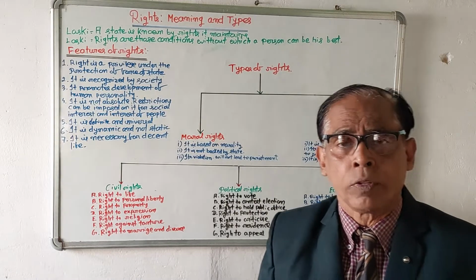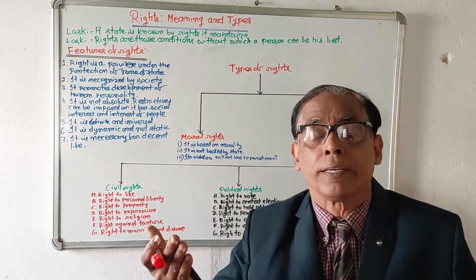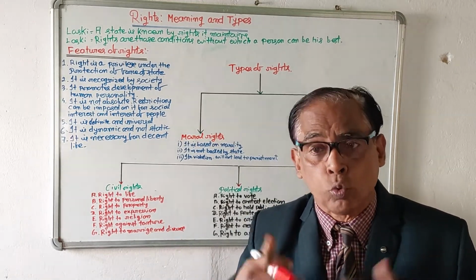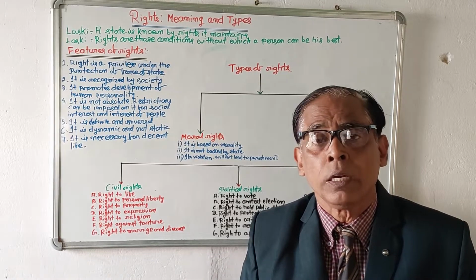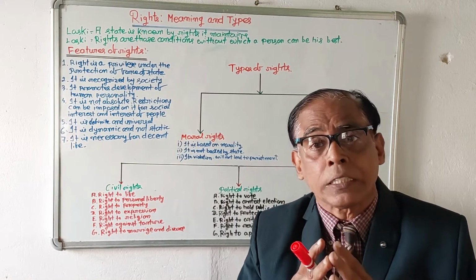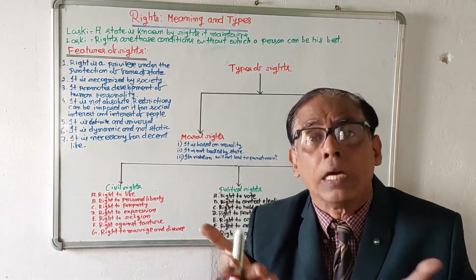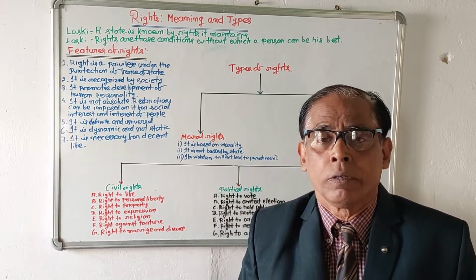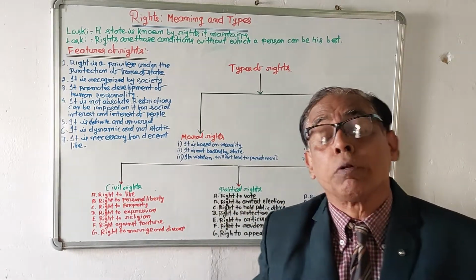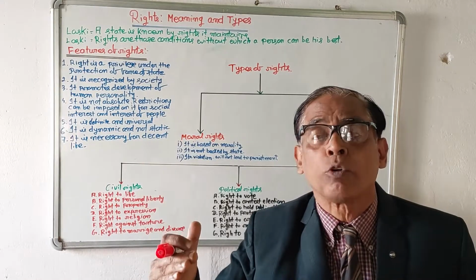Then right to property. Every person can work to earn some property. Because if a person is not given the chance to work and to earn property, he will not have any interest. So right to property means every person can work by adding his labor and earn something. Every person has the right to earn property, to dispose property, to utilize property on the basis of his wish. If any problem comes, the state will come forward to help.